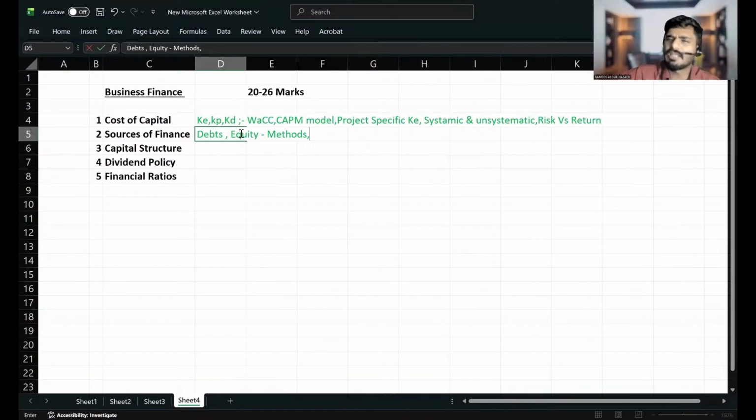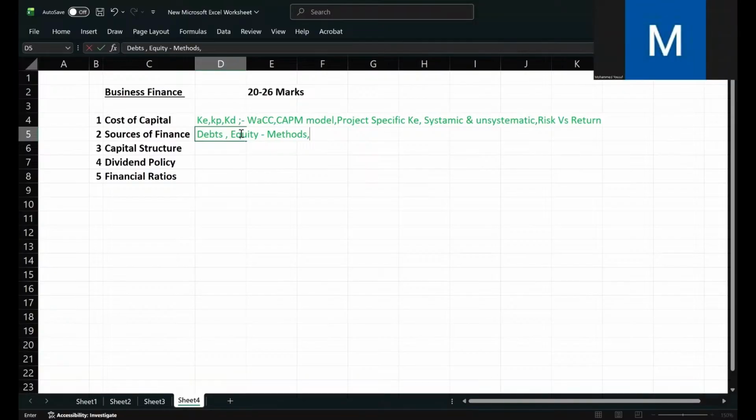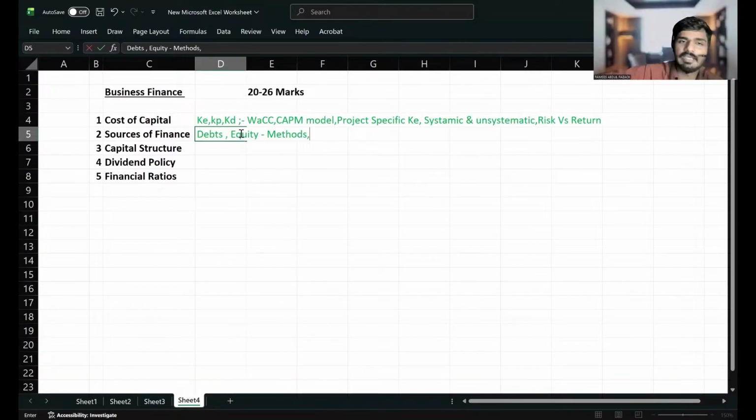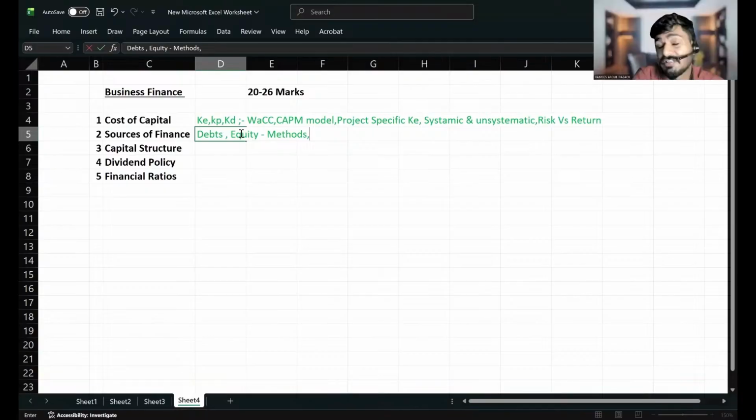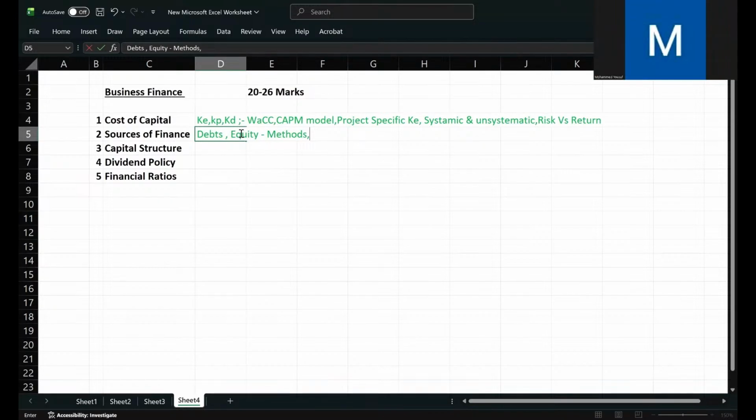So let me ask you one question first of all. What do you mean by retained earnings actually? Profit kept aside for future. Profit kept aside. So what do you mean by reserves? That's also the cash after dividend. What's the difference between retained earnings and reserves? Both are actually part of profit. Profit kept aside. Reserves are for long term.